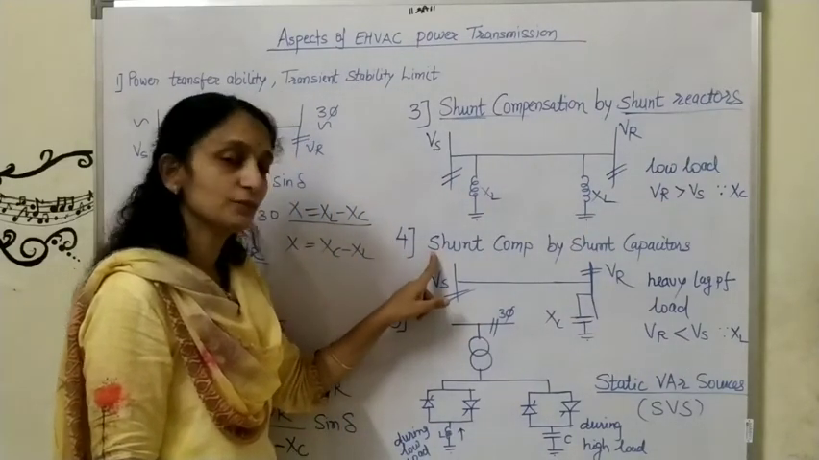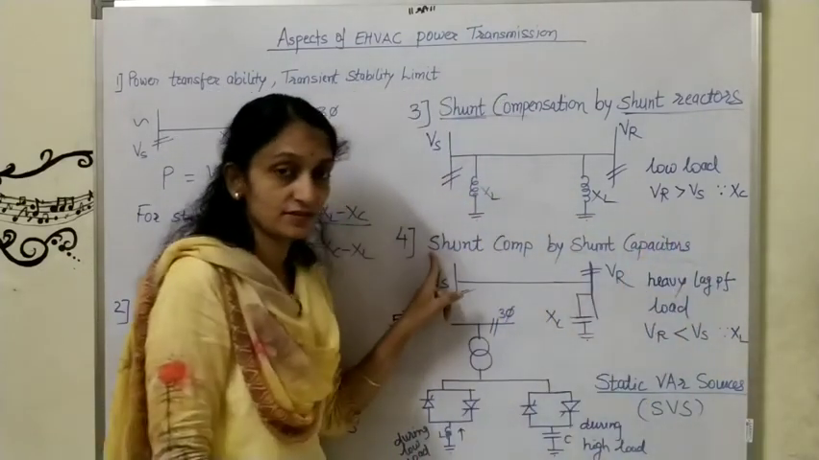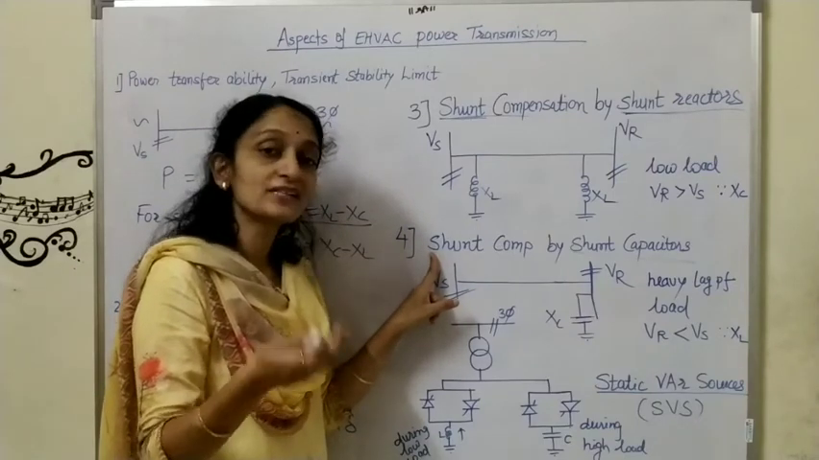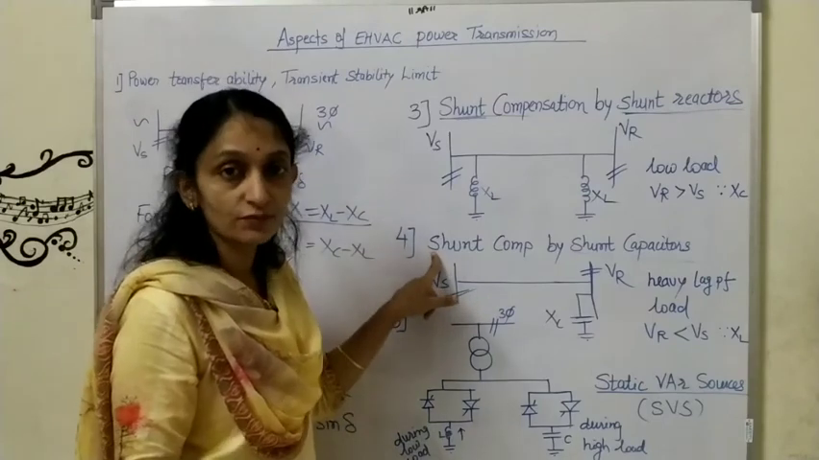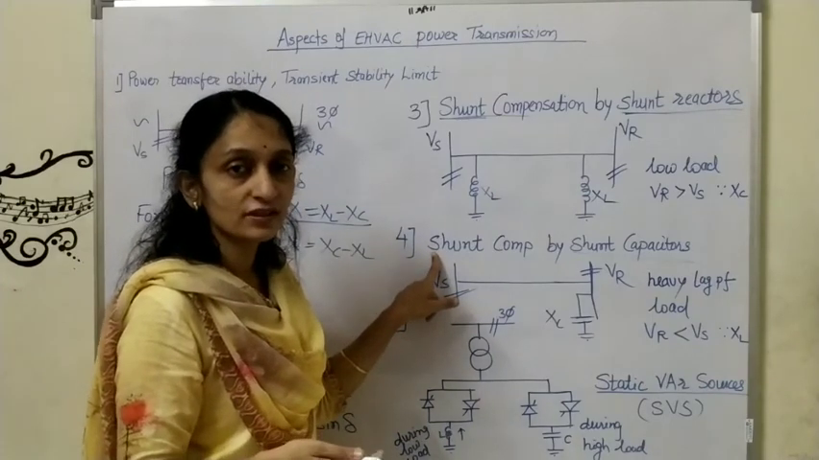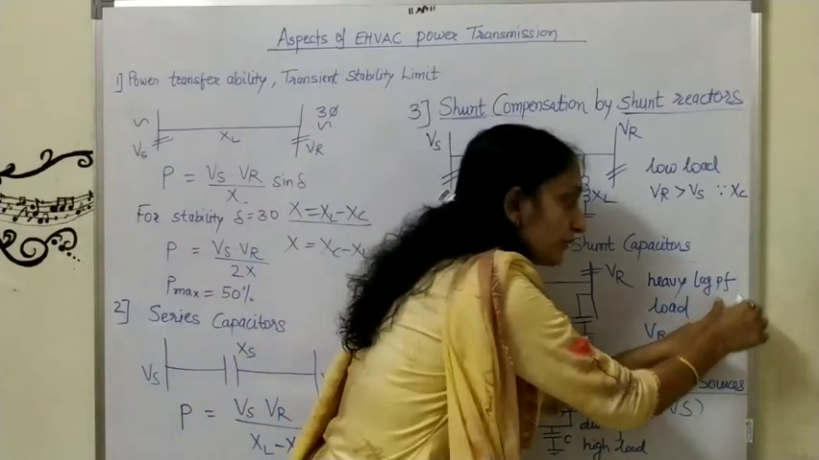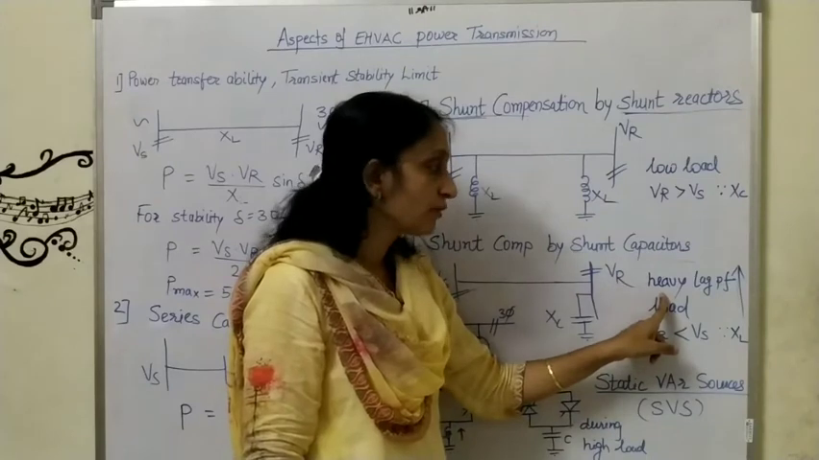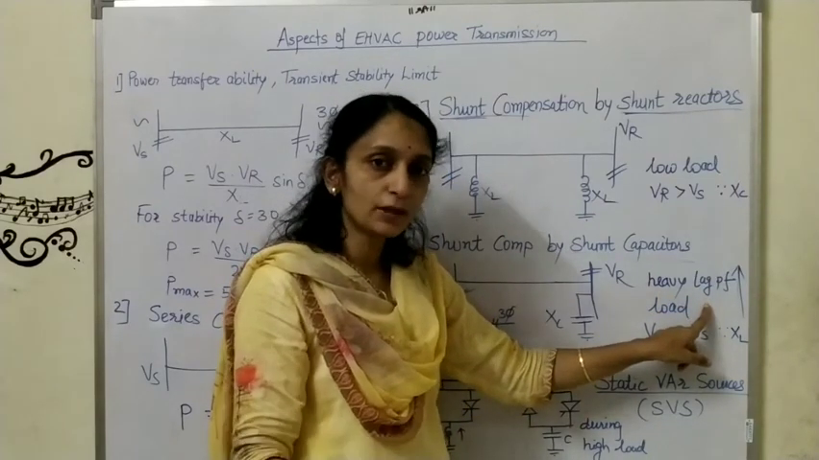Shunt compensation by shunt capacitor. So what we are doing now? We are adding shunt capacitors. Okay. So what will be more? The effect of XL will be more. And when will XL be more? If the load is heavy. So what will we say? The lagging power factor. Effect of lagging power factor is more in case of heavy load, because most of the industrial load is inductive. So that is lagging power factor.